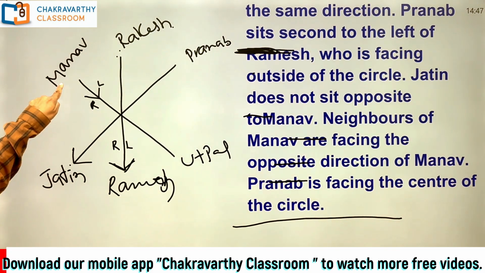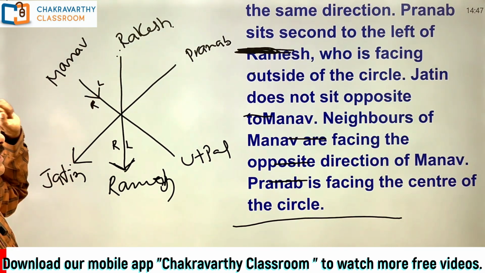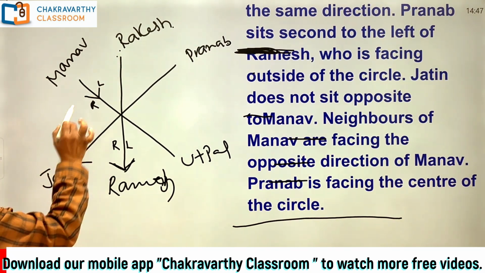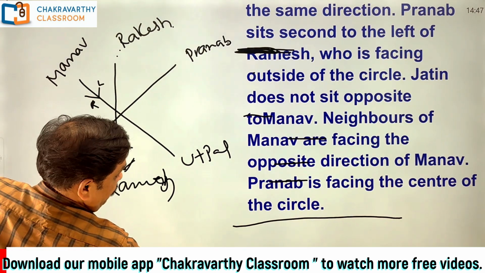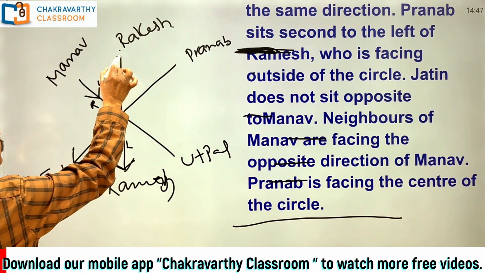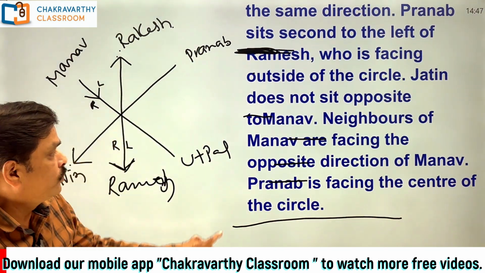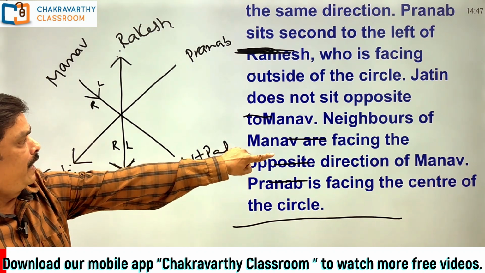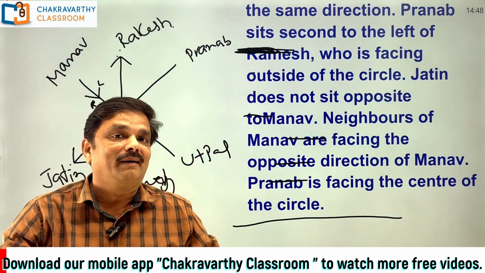Now simply Manav is facing inside. Neighbor should face opposite to inside. That means both must be facing outside. Both must be facing outside. As simple as this one. Sometimes you should be very cautious here. Neighbors of Manav are facing opposite to each other.